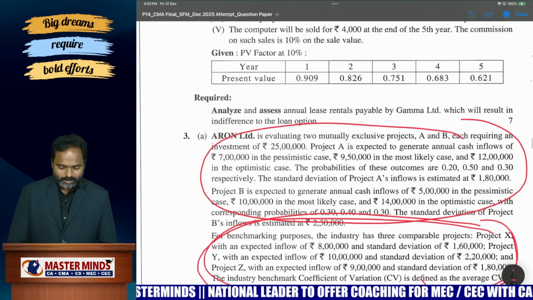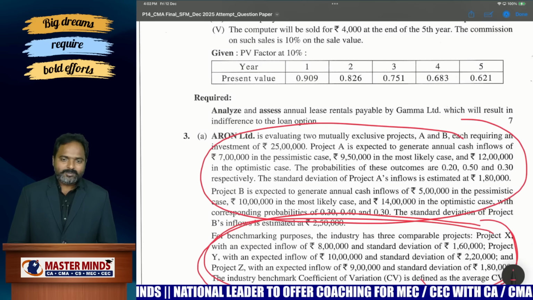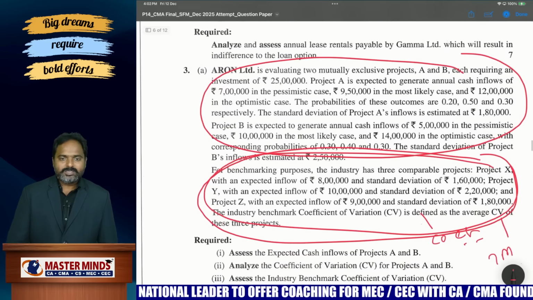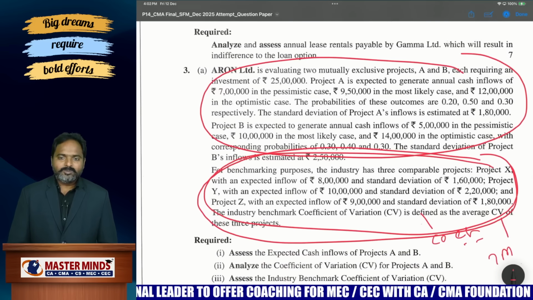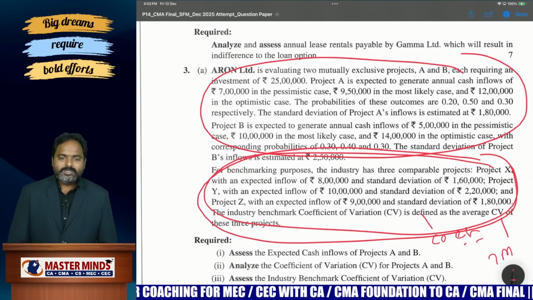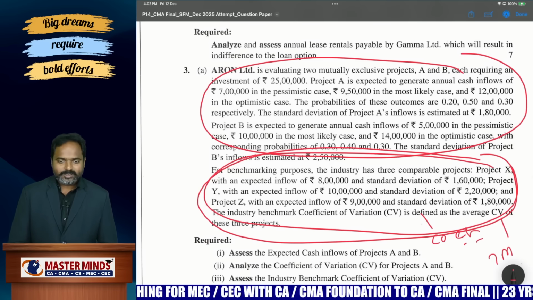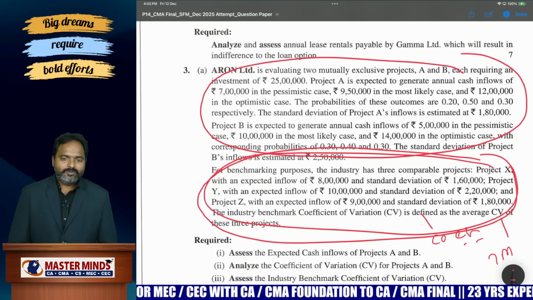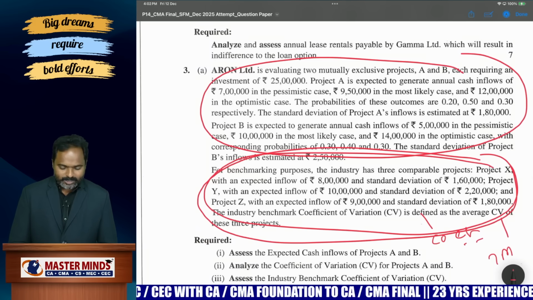If you are prepared thoroughly for all these Category A chapters, what we discussed in the day before examination strategy, then definitely you will get above 60 marks in your SFM. This is a moderate paper, I can say. Sometimes I can say it is an easy paper also. Easily you can score above 40 to 50 marks. So there is no concept of failure in the SFM subject for this attempt actually.